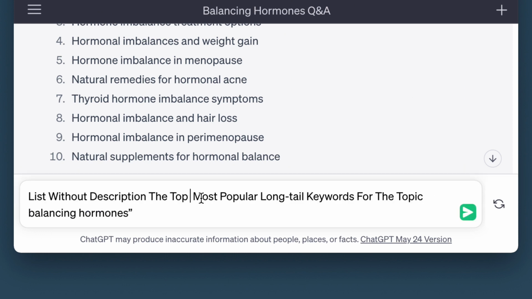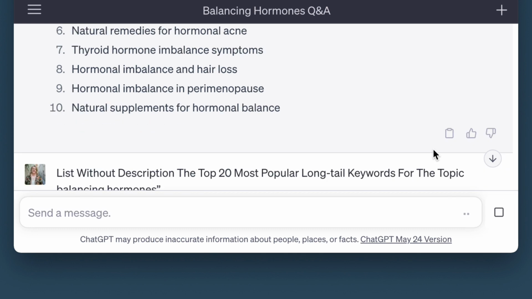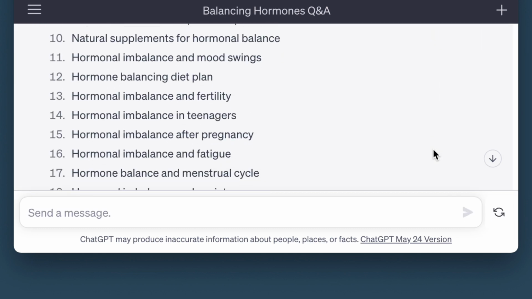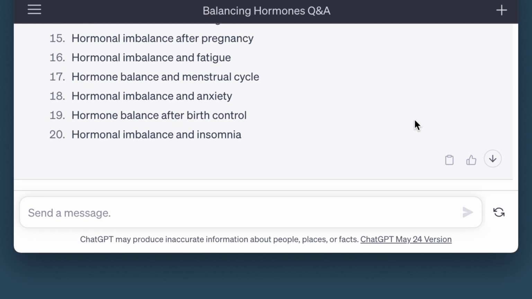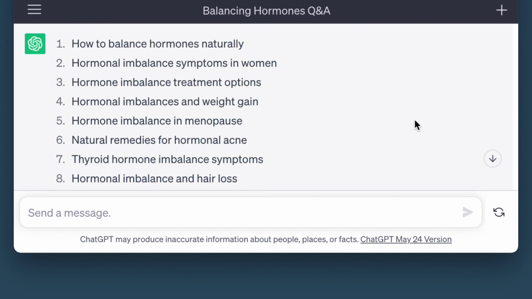What are the 20? How many do you want? Just ask GPT, it'll give you 20 of them. Okay, so this is amazing. You don't need to go now to page one of Google and hunt around and try and work out where the keywords are, or go to Answer the Public, or go through the top 10 blog posts. These are all done in seconds.